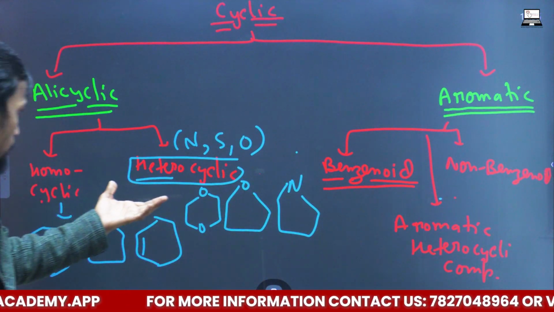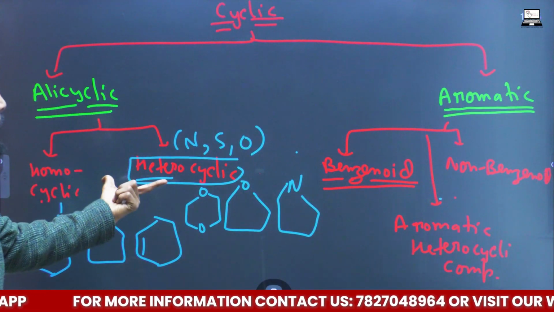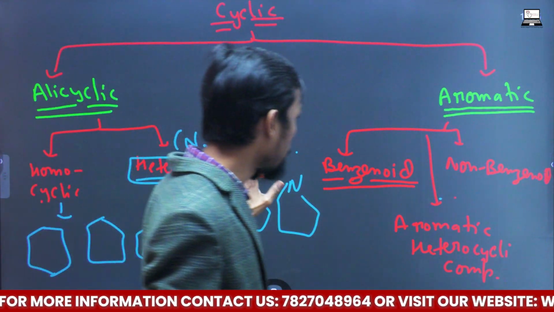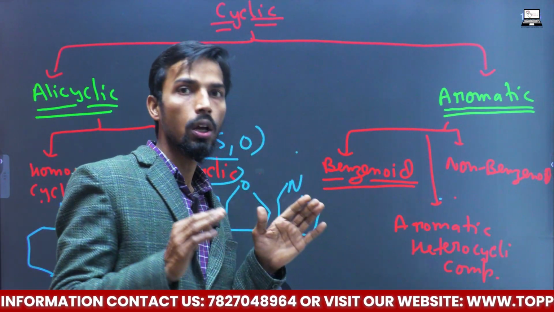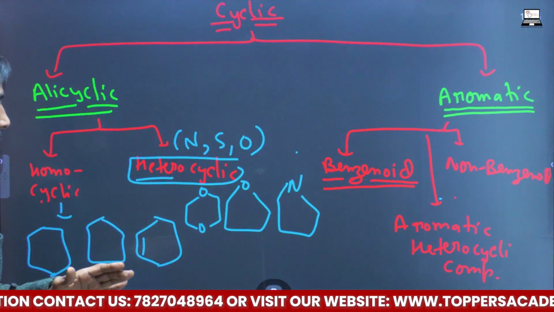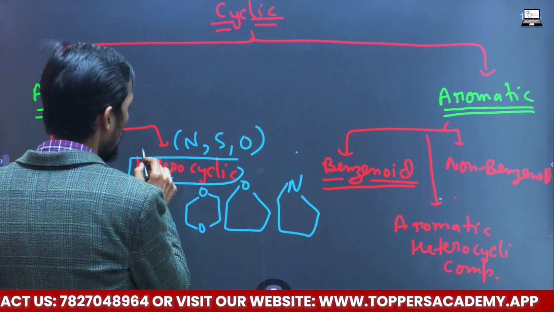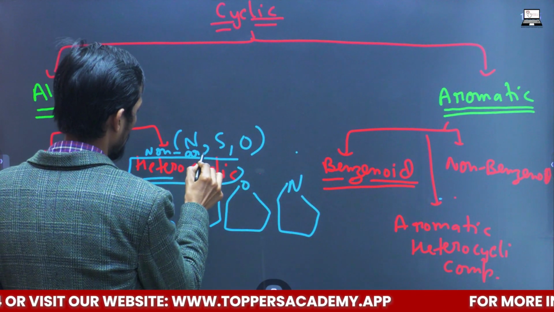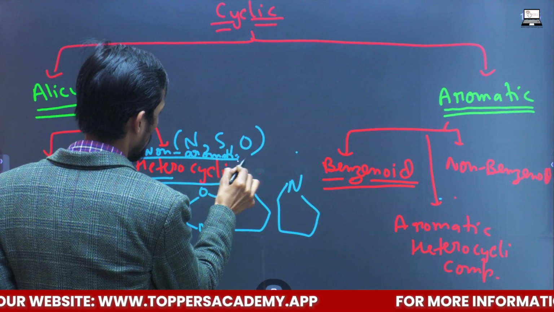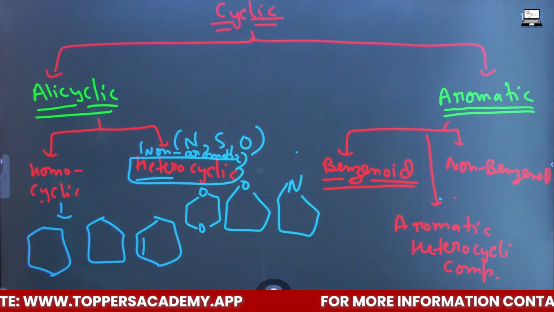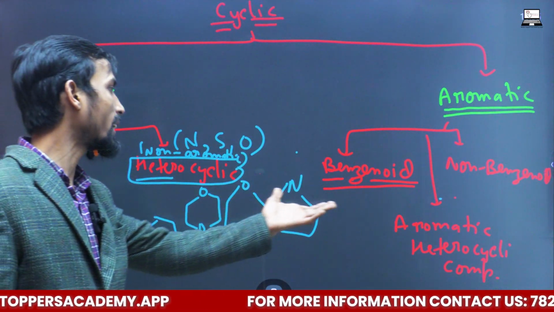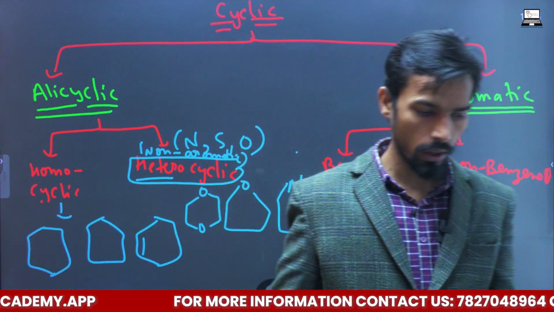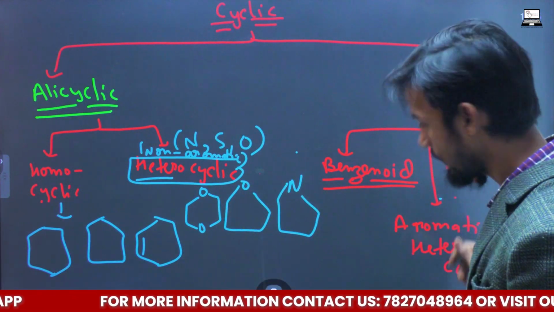One is alicyclic heterocyclic compound or simple heterocyclic compound. Another is aromatic heterocyclic compound, or you can call it non-aromatic heterocyclic compound. So this is the way how we classify. We will study these three also in quite detail.